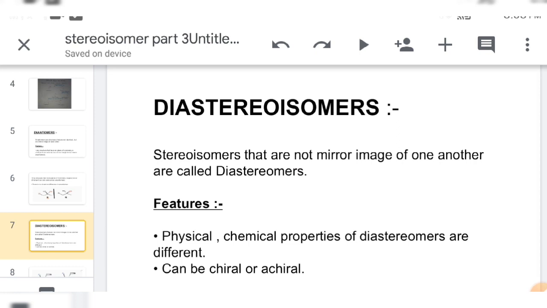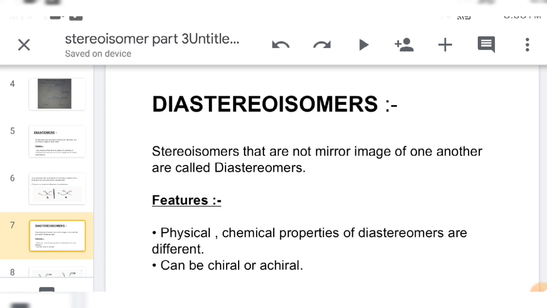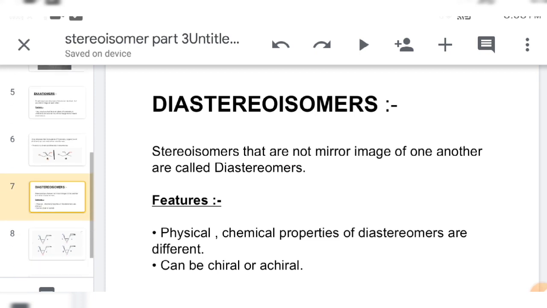So diastereomers have different physical and chemical properties, whereas enantiomers have the same chemical properties. So we can separate diastereomers, but it is difficult to separate enantiomers.